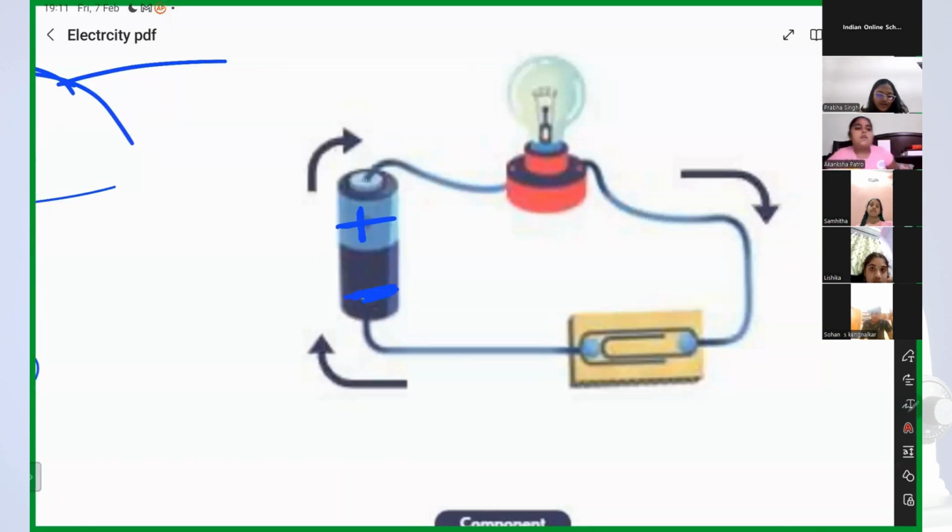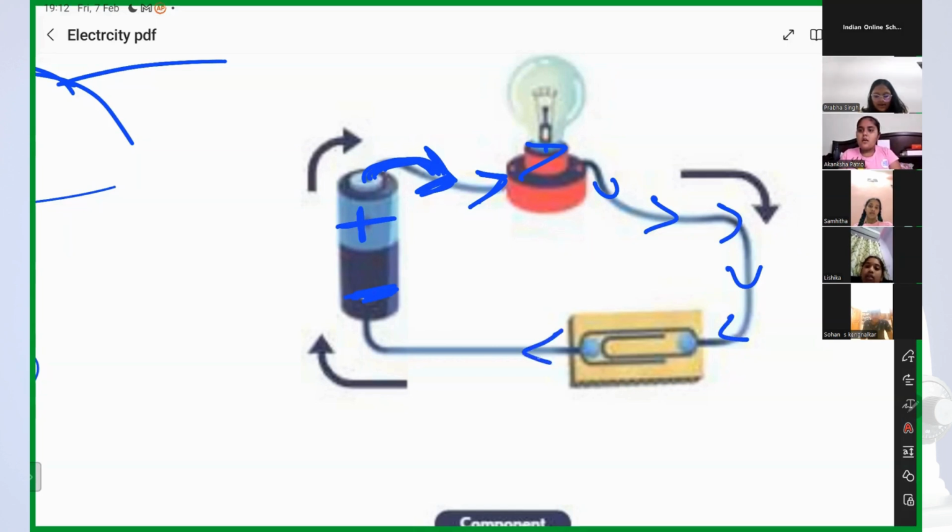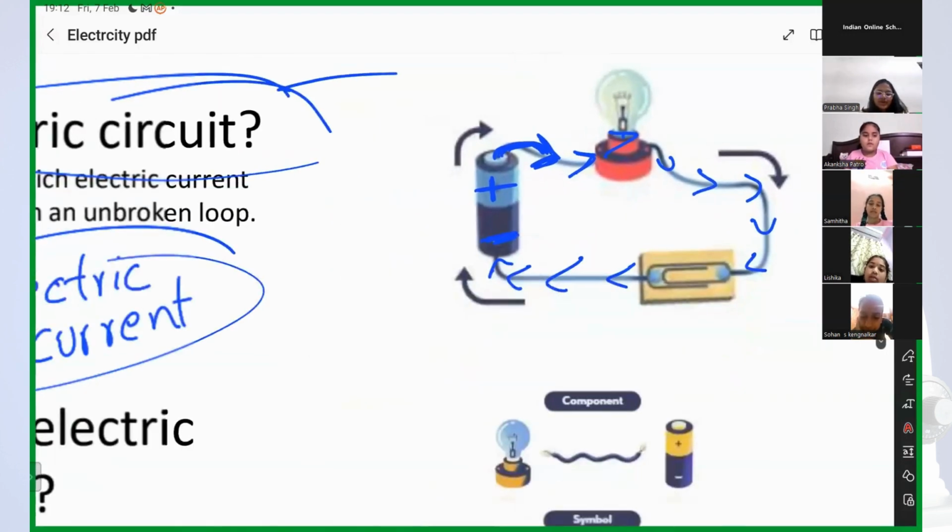So the current will start flowing from here, then it will go to the bulb, then from the bulb it will go here, then here, then to the switch. Can you see that? Yes, ma'am. So what is the direction of current, guys? Positive to negative. Got it?